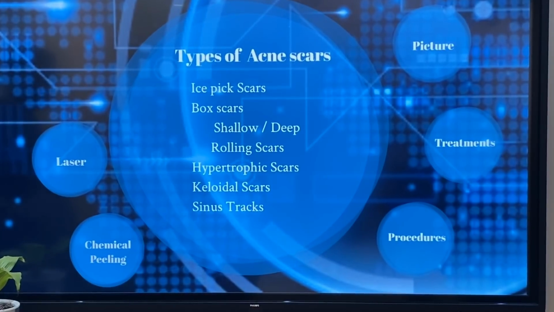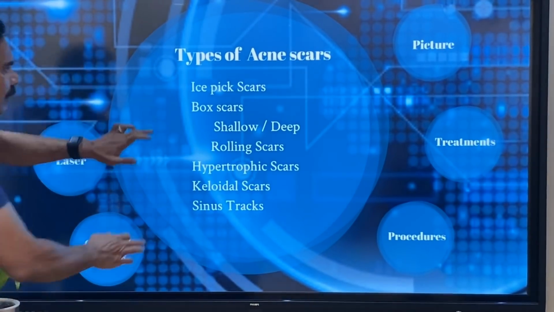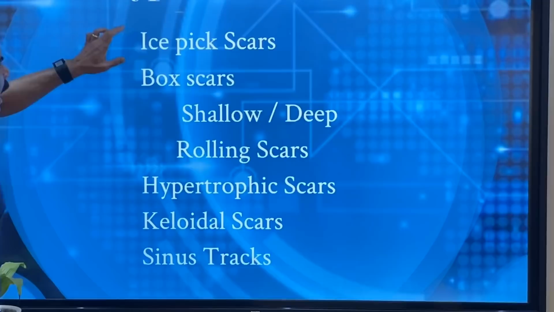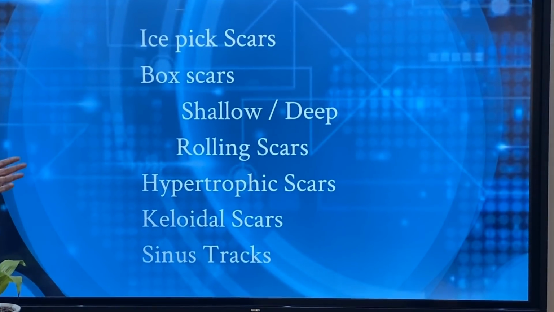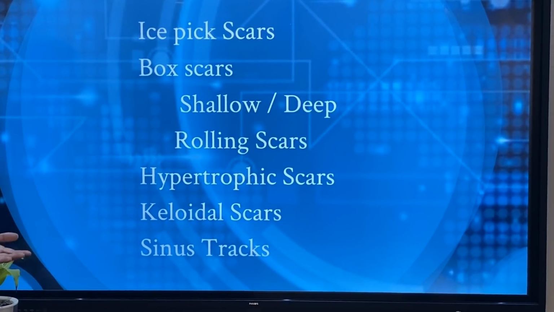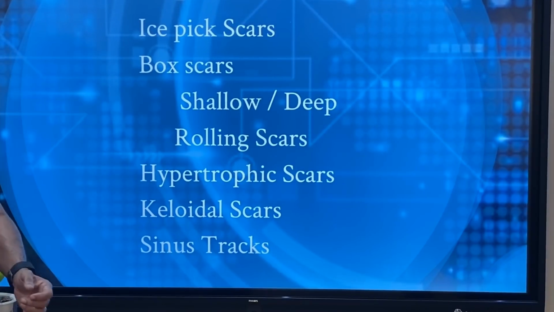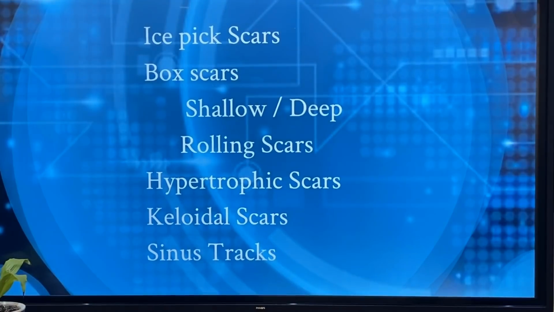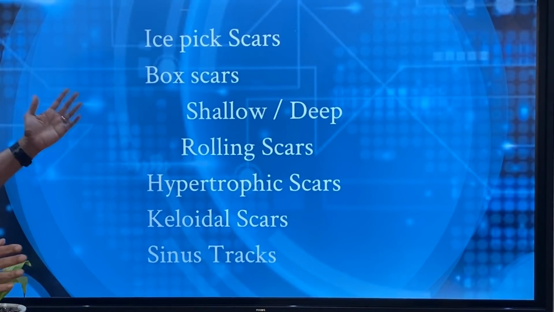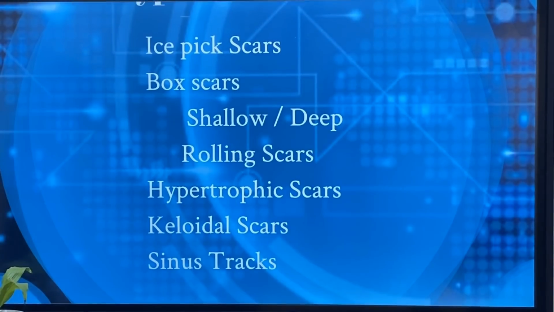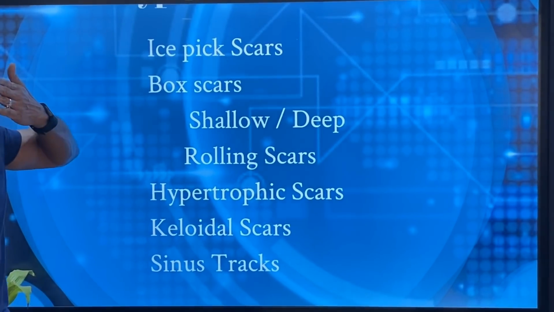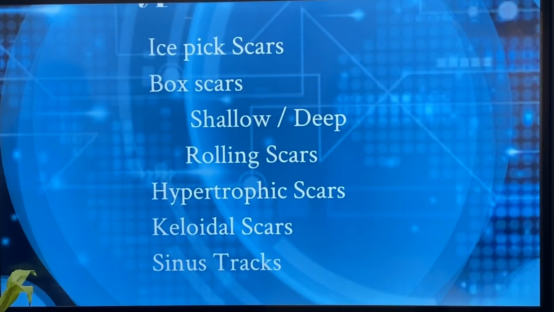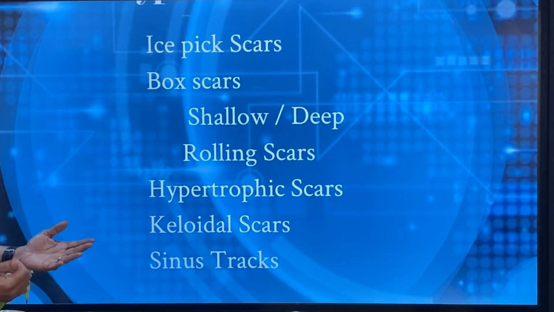And there are different types of scars. Ice pick scars and box scars are very common. Ice pick scars look as if the skin has been picked with an ice pick. That is an ice pick scar. Box scars are common. If you stretch out the scar, it may not be visible. It can be either shallow or deep.